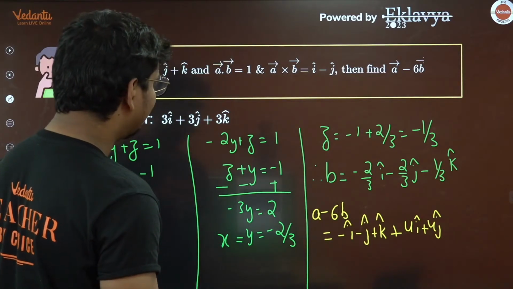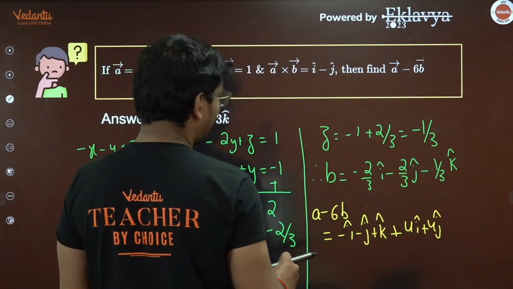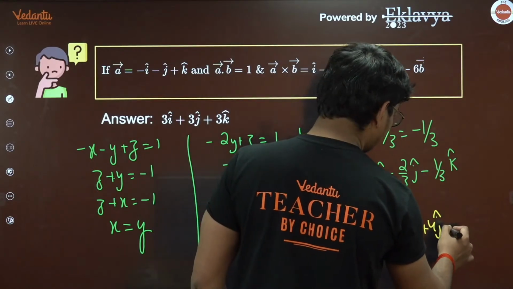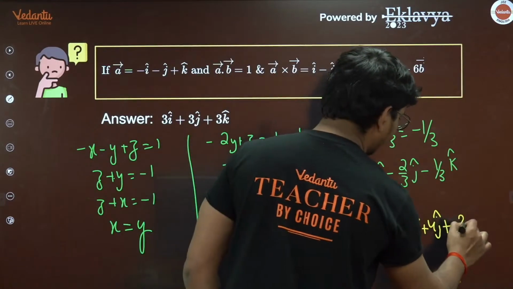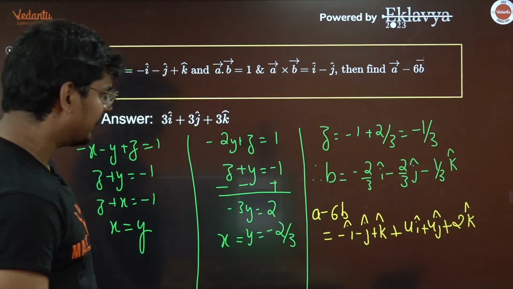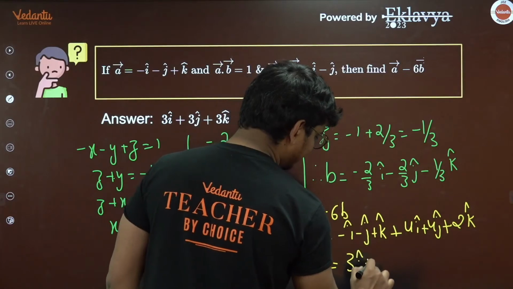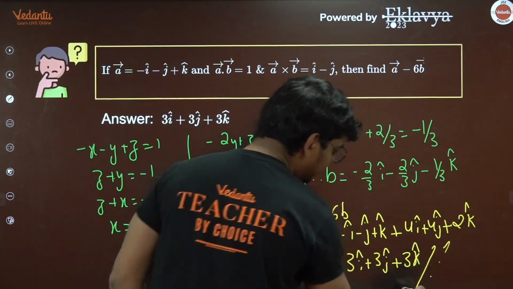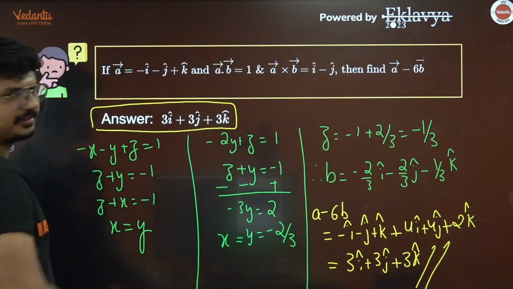So we need a minus 6b. Okay, so we have plus 3i plus 3j. And here we will be having plus, I think this is going to be 6, so this is going to be 2k. Just cross checking it, I think there is no mistake here. So if you add up here guys, this will be 3i, this will be 3j and this will be 3k, and let me tell you, this will be the right answer for this question.